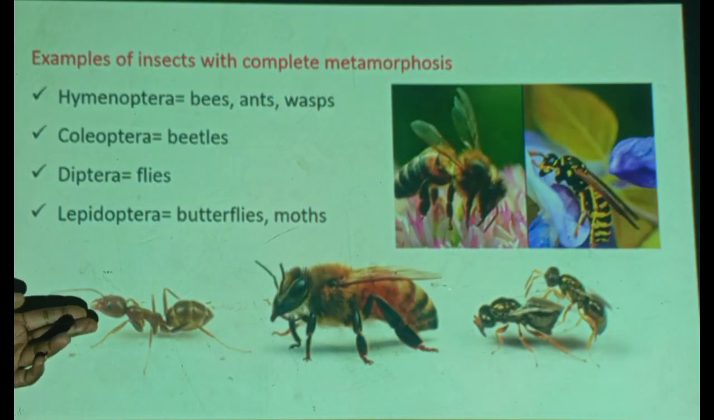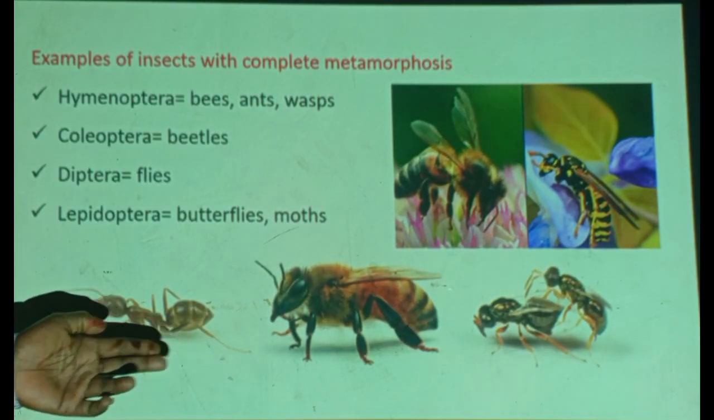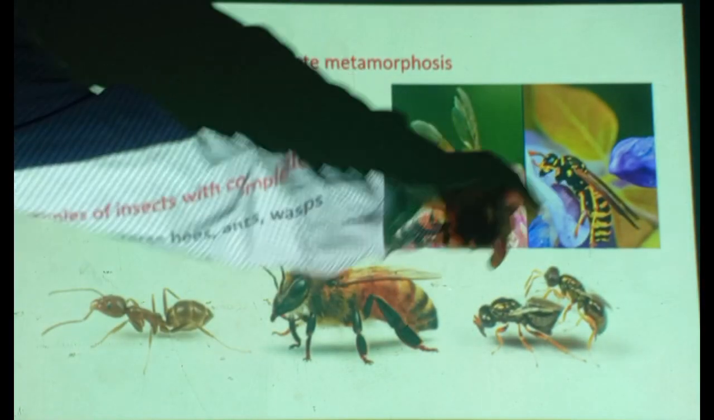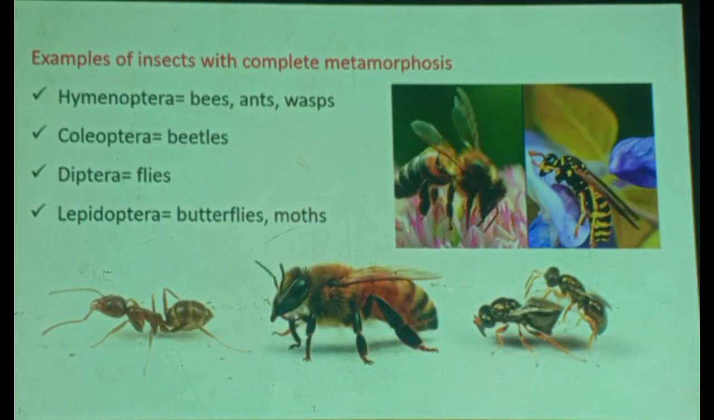This is one typical ant. There are many species of ants. This is the honeybee. These are wasps, smaller wasps. There are many, middle size, big size wasps. These are relatively smaller wasps. And this is a honeybee. And then this one is a wasp. Therefore, they are all belonging to the order Hymenoptera.